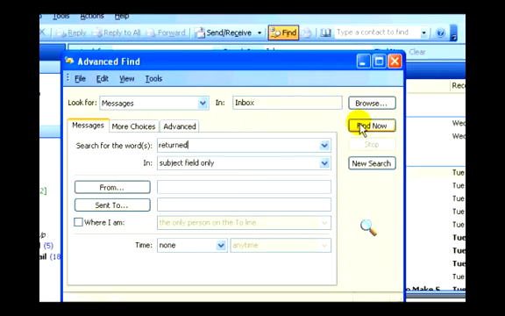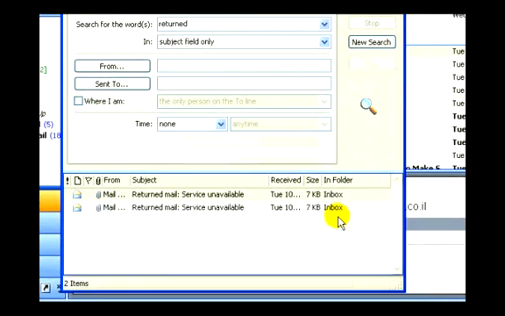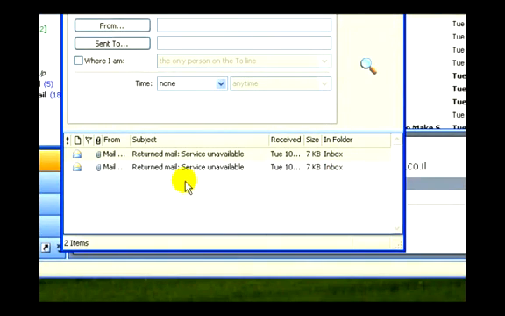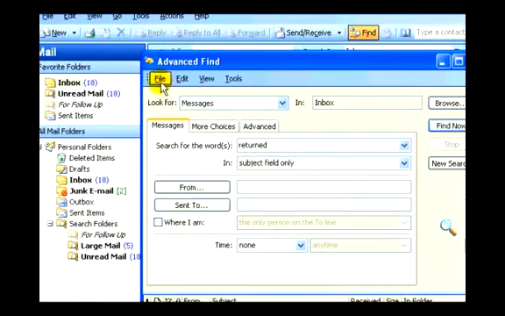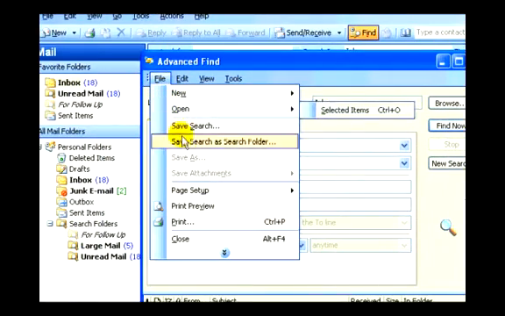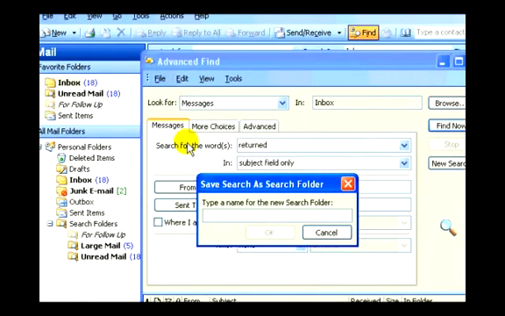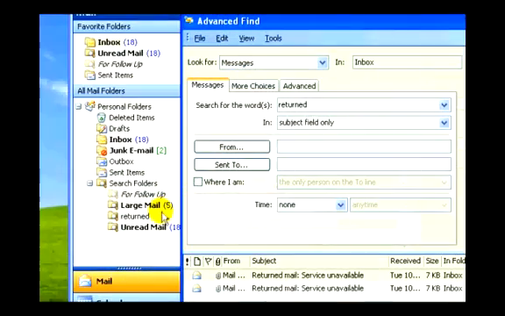Going to Find now, and we'll conduct the search, and we see that we turned up 2 emails that were returned for service unavailable. Now this search, I'm going to save it. I'm going to save it as a folder, and it's going to appear on my taskbar on the left. I'll call it returned and hit OK.